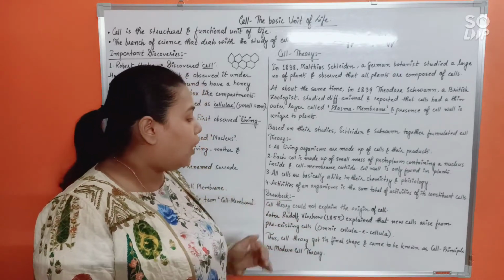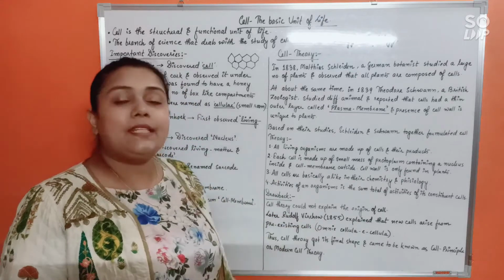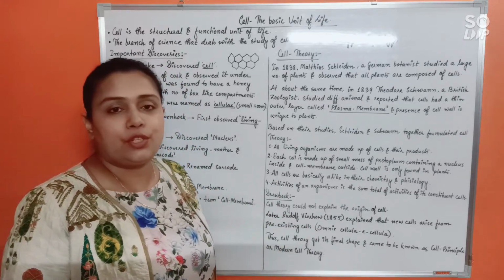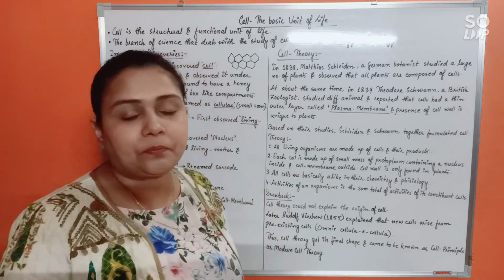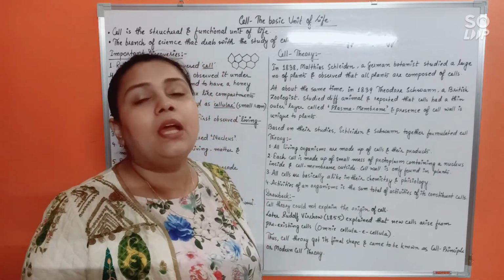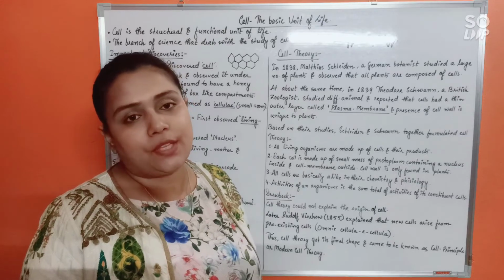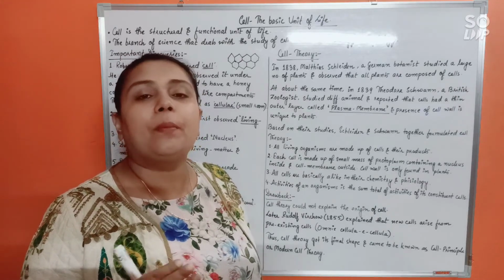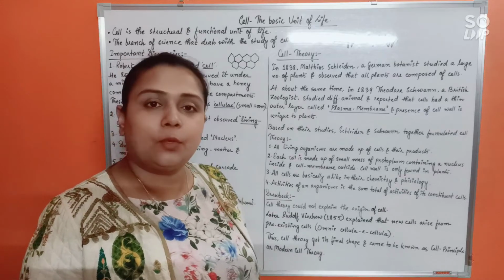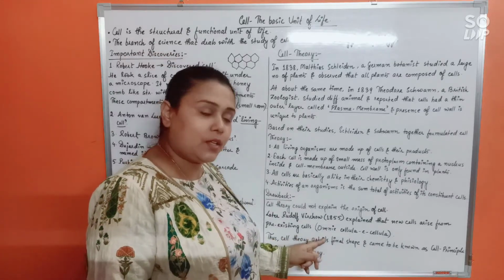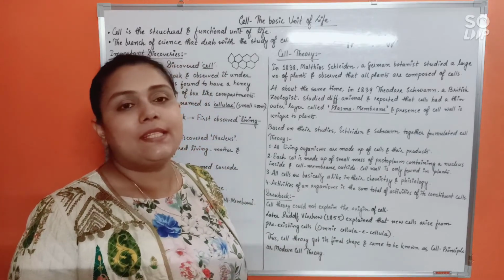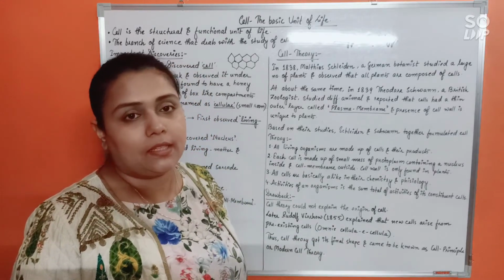Later, in 1855, another scientist called Rudolf Virchow solved this problem. He for the first time suggested the origin of cells by saying that all cells arise from pre-existing cells, which is also termed omnis cellula e cellula.